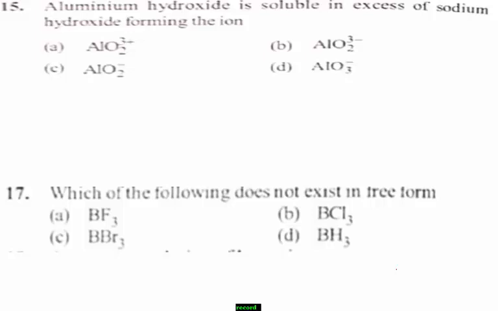Remember, when aluminium hydroxide reacts with excess of NaOH, it forms the AlO2 minus ion. Here I write the reaction. Al(OH)3 means aluminium hydroxide. When it reacts with sodium hydroxide, it forms NaAlO2 as one of the products.